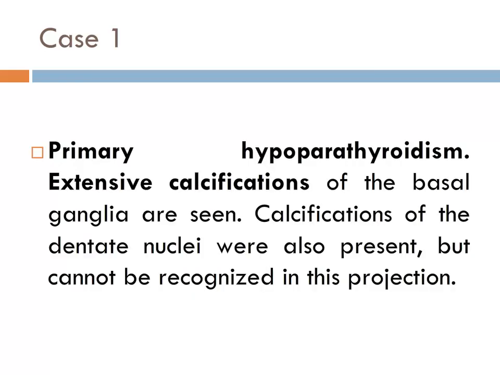Primary hypoparathyroidism. Extensive calcifications of the basal ganglia are seen. Calcifications of the dentate nuclei were also present, but cannot be recognized in this projection.